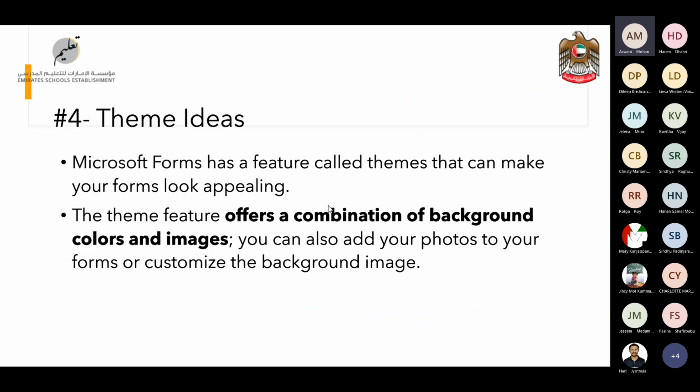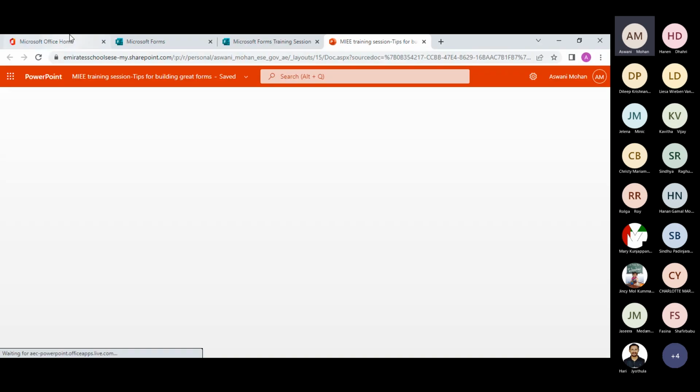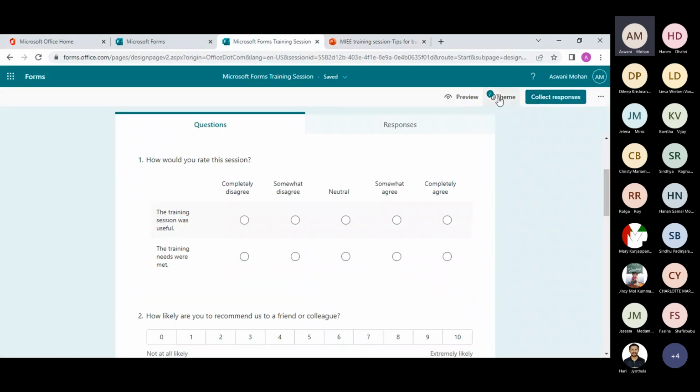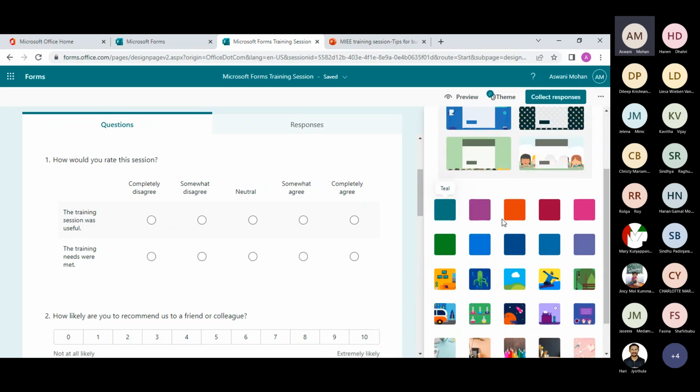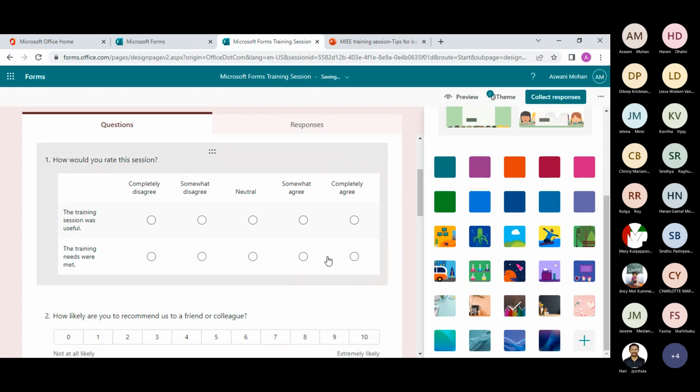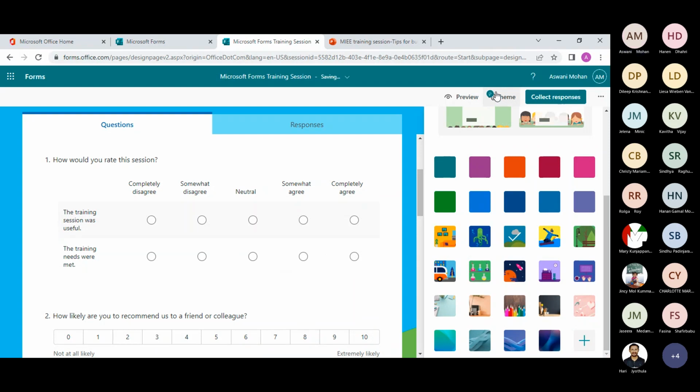And also we missed themes. So in forms, you can add a theme, which means you can customize the background by choosing from the listed ideas, or you can make a plain color if you want. You can choose the background of your choice. So yeah, I added a theme. Like this, you can change your theme by the theme option on the top right corner.